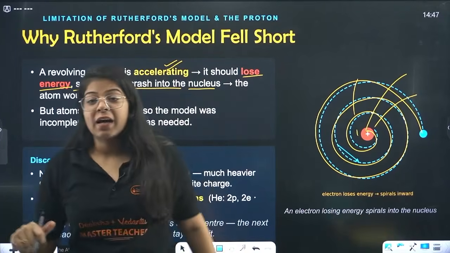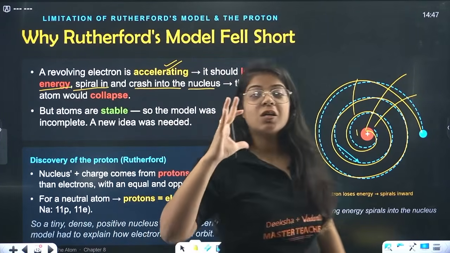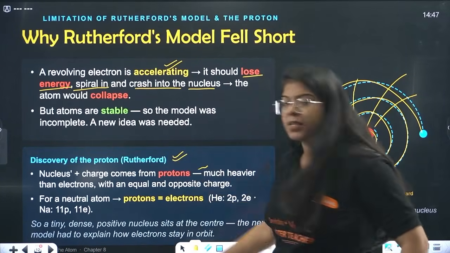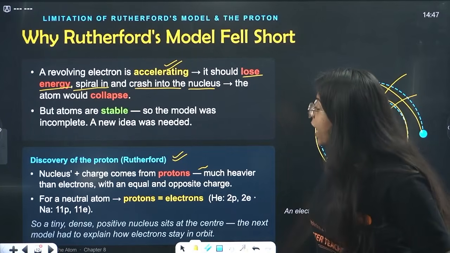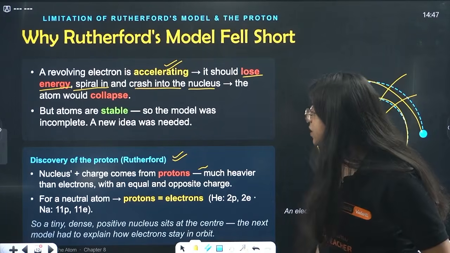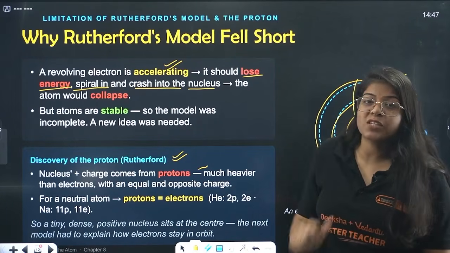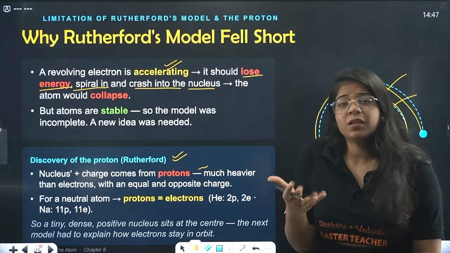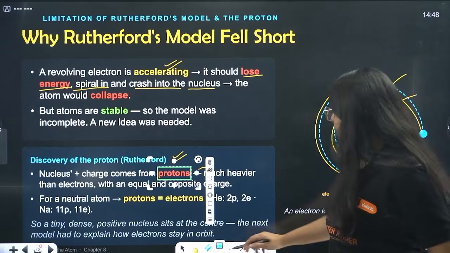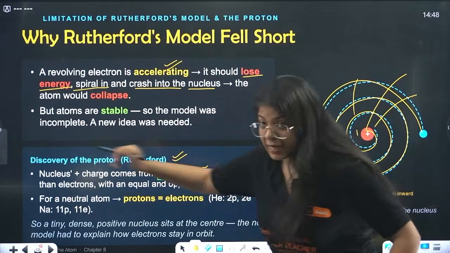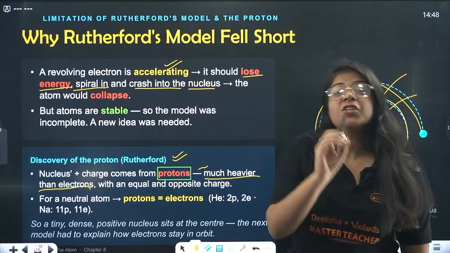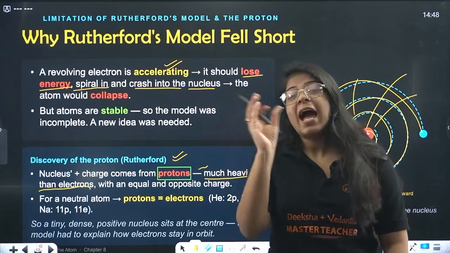Now, beta, what we needed was going to come very soon. But before that there was something Rutherford did, the discovery of the proton, obviously the positive charge. He said the nucleus has positive charge, but what gives it the positive charge? Protons give the nucleus its positive charge. That means protons are much heavier than electrons, but their charge was the same as electrons.